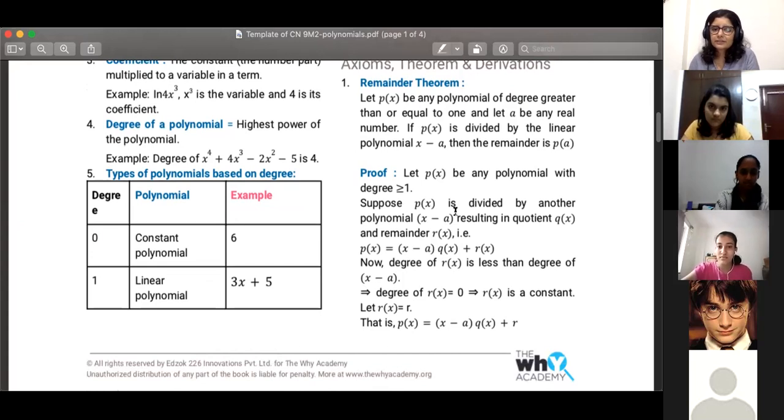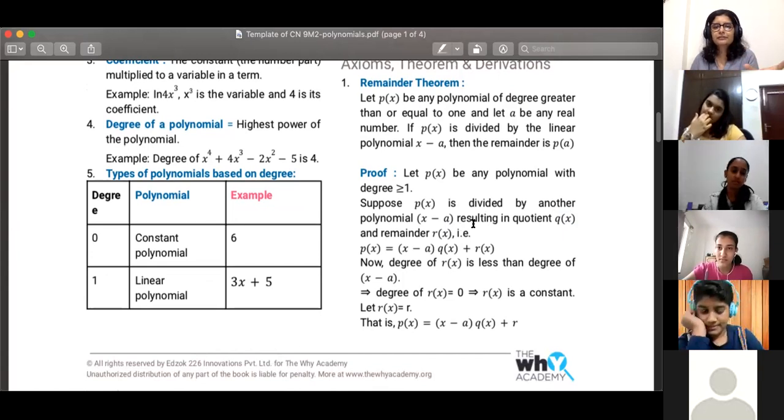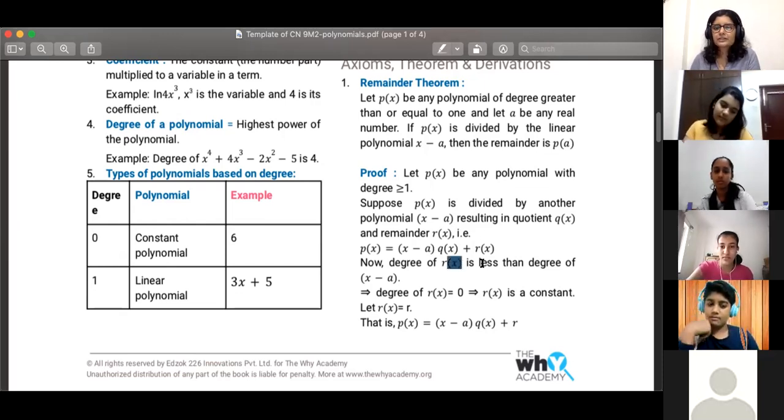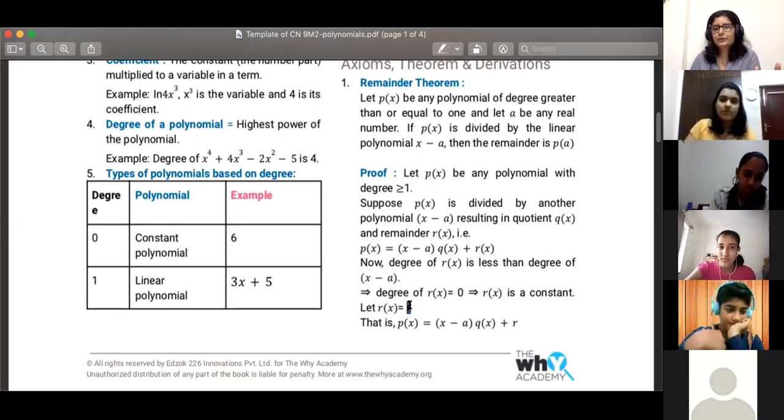When p of x is divided by x minus a, the quotient will be q of x and the remainder will be r of x. But because we are dividing by a linear polynomial, instead of it coming in x, you'll always get a proper number. The degree of r of x is always less than the degree of x minus a, so the degree should be 0, meaning it is going to be a constant r.